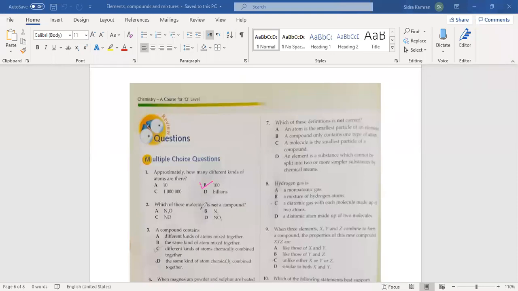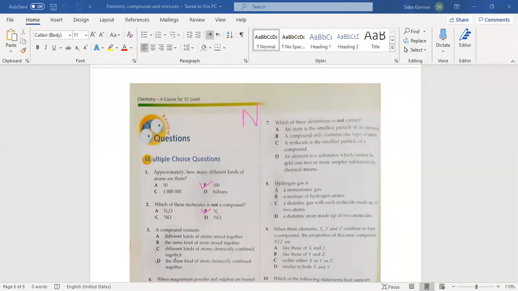N2, nitrogen gas. Why are you saying that it is not a compound? Because Miss, it is only one molecule of atom. No, it is a molecule of one type of atom, of one element. That's why we are saying it's not a compound. It is a molecule of an element. You have to say your answer correctly, because it is very important how you explain your answer.